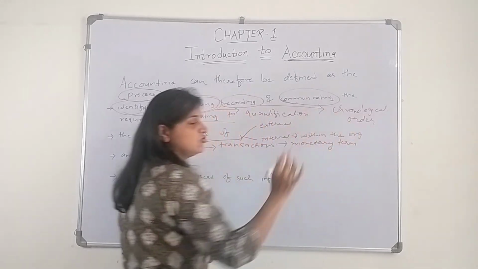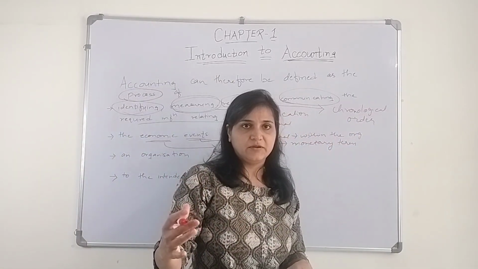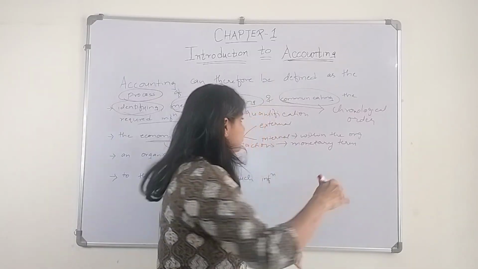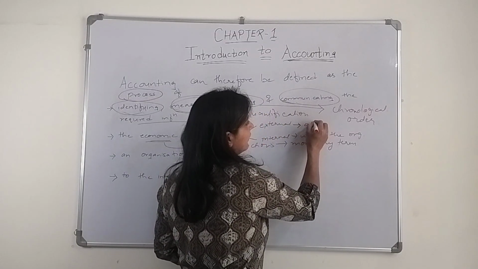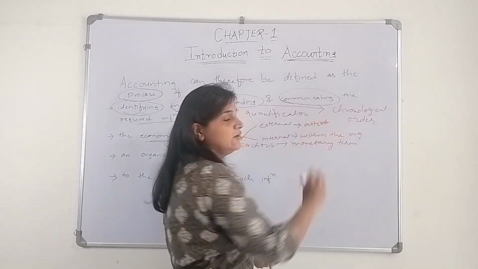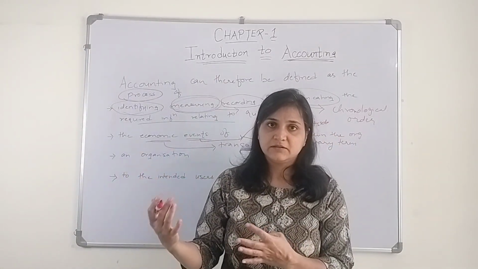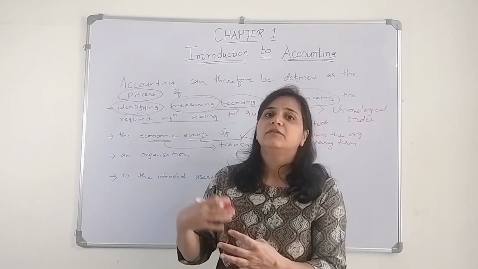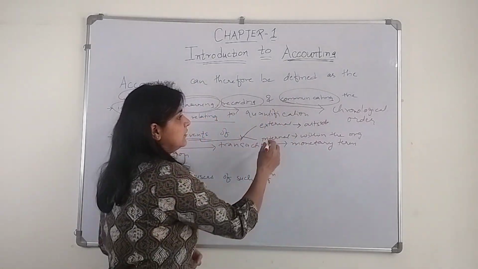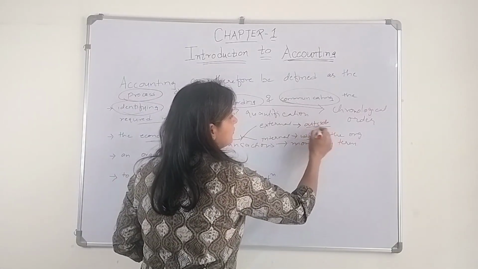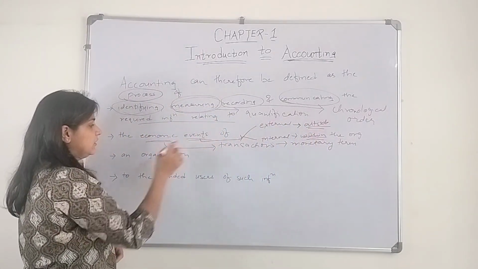Within the organization means the company paying the salary to the employees. That is within the organization. And external means outside, to whom they are purchasing the goods. Okay, they are paying money to them. So the events which are happening within the organization or outside the organization, both relate to the economic events of